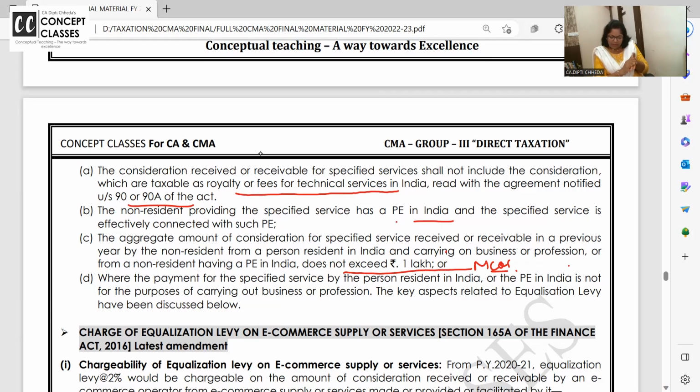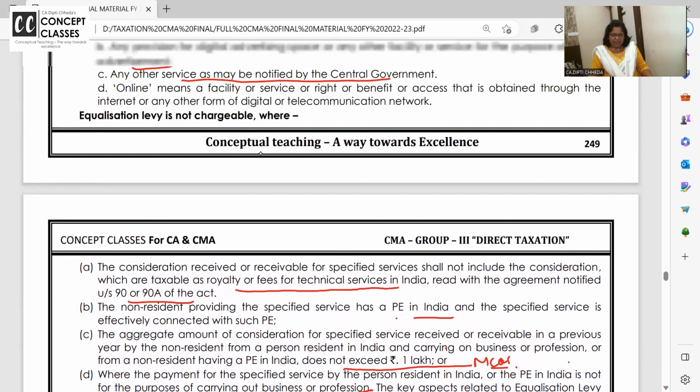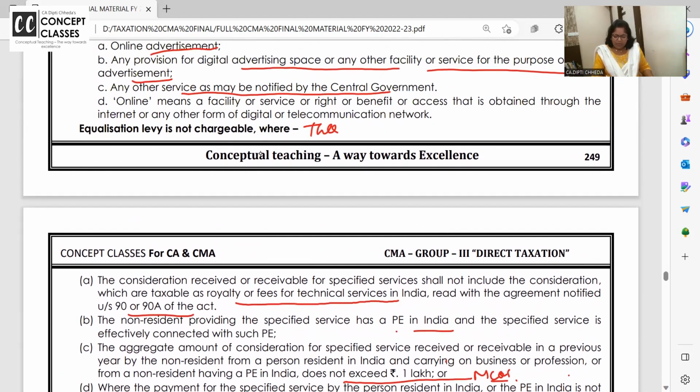So if the amount of consideration for services in a previous year by the non-resident for business does not exceed 1 lakh, or where the payment for specified service by a resident or PE in India is not for the purpose of business. For some personal reason or for social work, you are giving the ad. Okay. So the key aspects related to equalization levy are discussed below. Is this clear to all of you? Take a pause and tell me, do you want to read it on your own once, or is it clear?